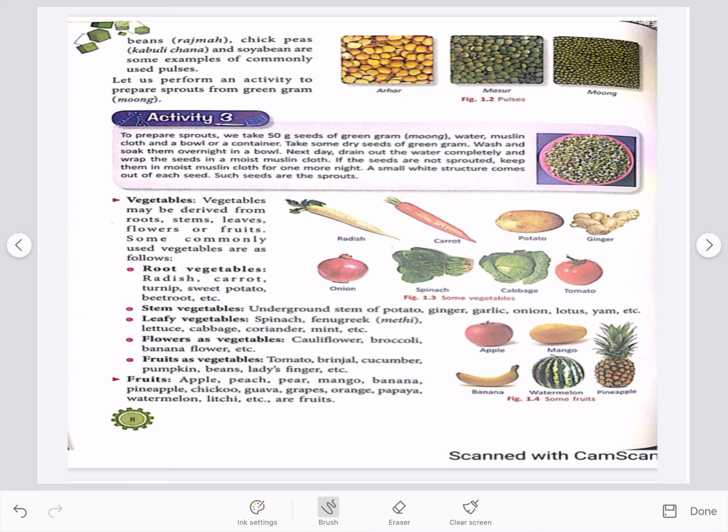Now next is the activity 3. You can easily prepare sprouts by soaking moong dal or chana dal overnight and then wrap the seeds in moist muslin cloth. You will see white structure coming out of each seed. These seeds are called sprouts. Sprouts are very rich in proteins.